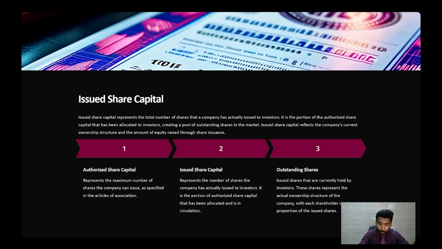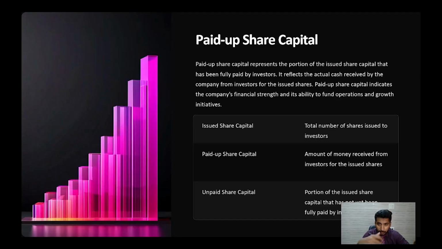Okay. Now let us just move ahead and talk about the paid up share capital. Paid up share capital is a part of the issued share capital. So paid up share capital represents the portion of the issued share capital that has been fully paid by the investors. Okay, this amount has been fully paid by the investor. For example, I issued rupees 50 lakhs, and out of which 20 lakhs are completely paid off. That means that 20 lakhs is my paid up share capital.